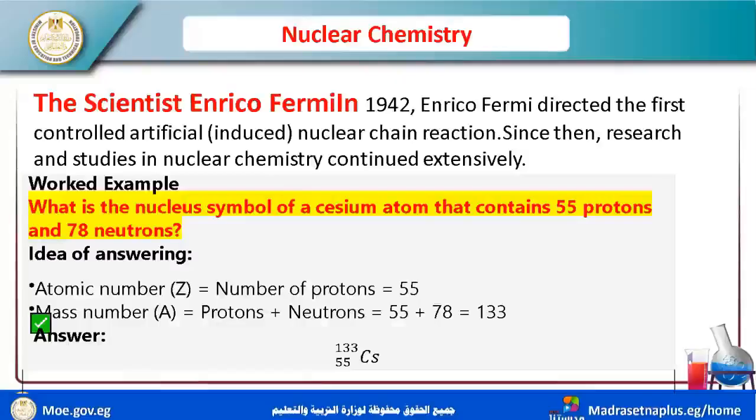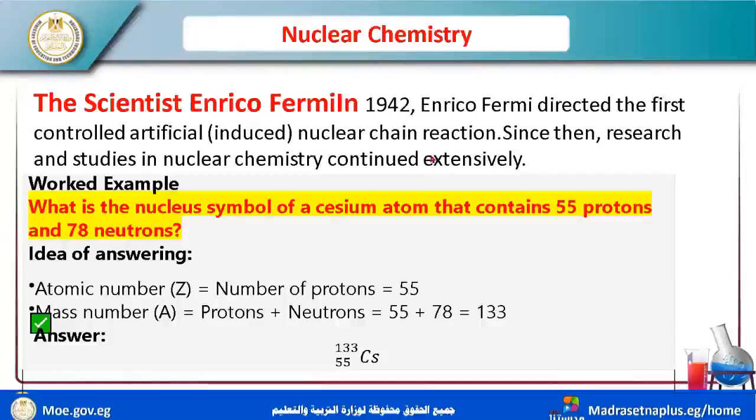So this scientist controlled an artificial induced nuclear chain reaction. Since then, research and study in nuclear chemistry have continued extensively.